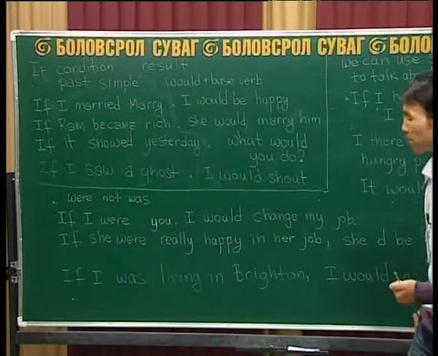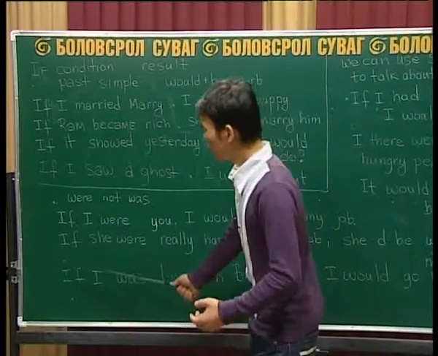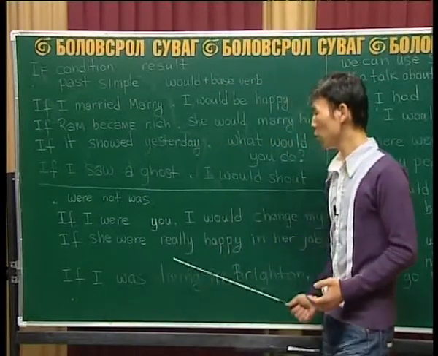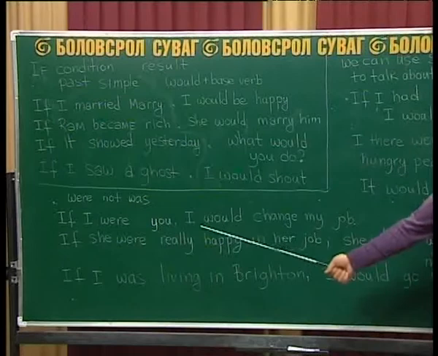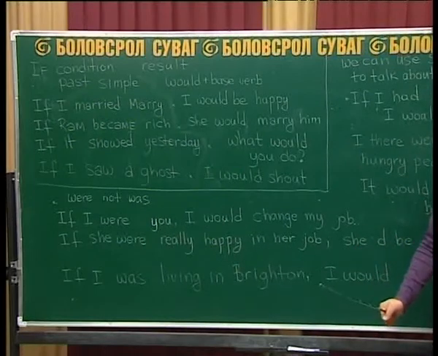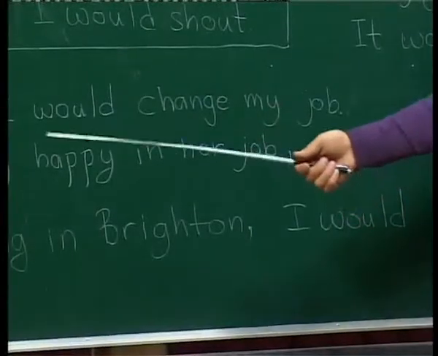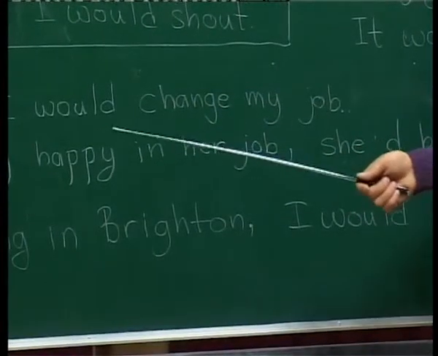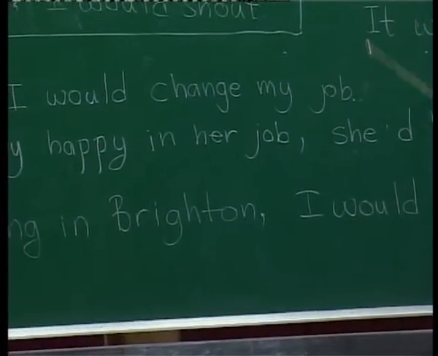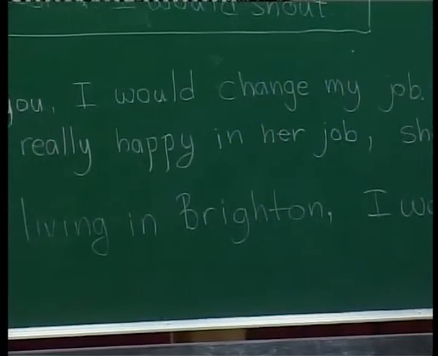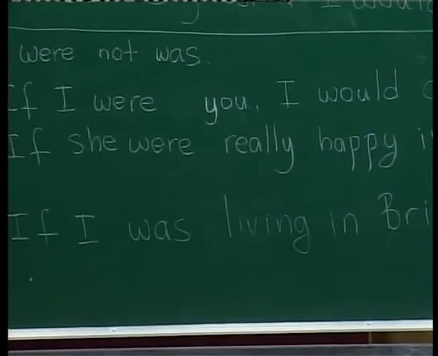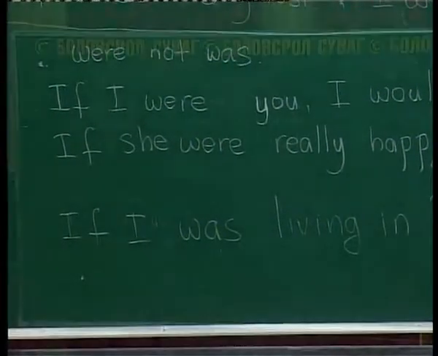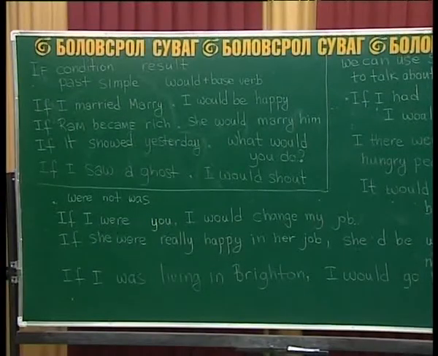Okay. Next example. If she were really happy in her job, when that person, that girl or lady, woman, does that job, if she were really happy, then she would be working much harder.